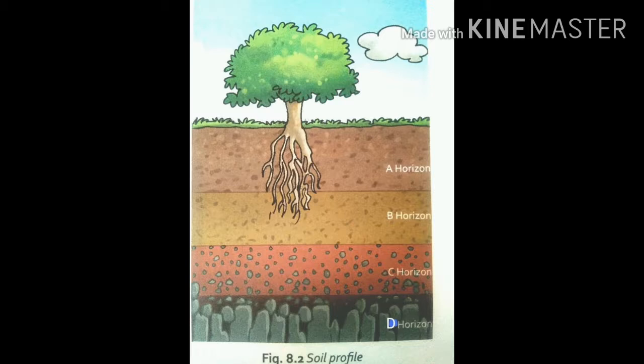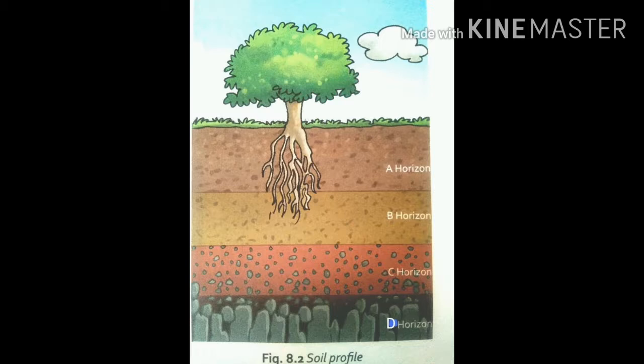It contains less humus and more minerals compared with the topsoil. Topsoil is rich in humus and minerals, but this one has less humus but more minerals.